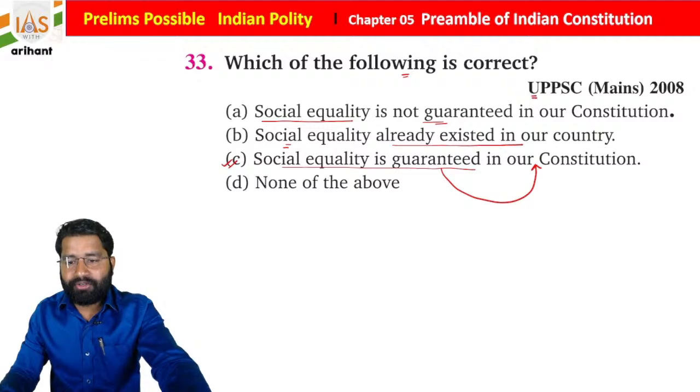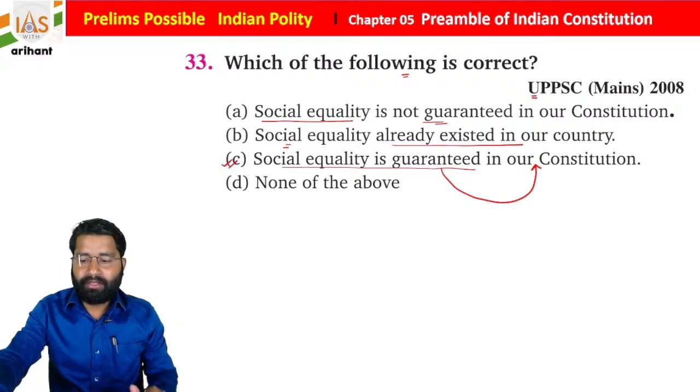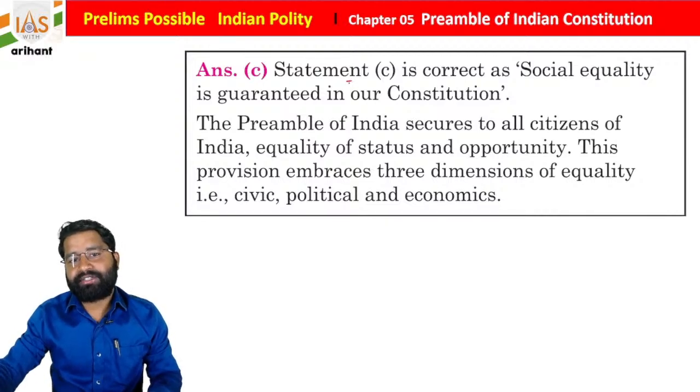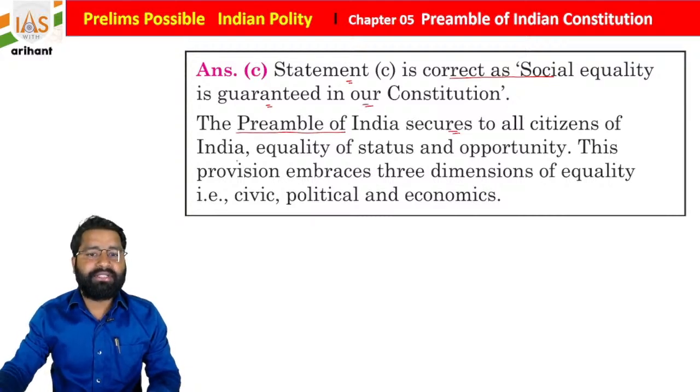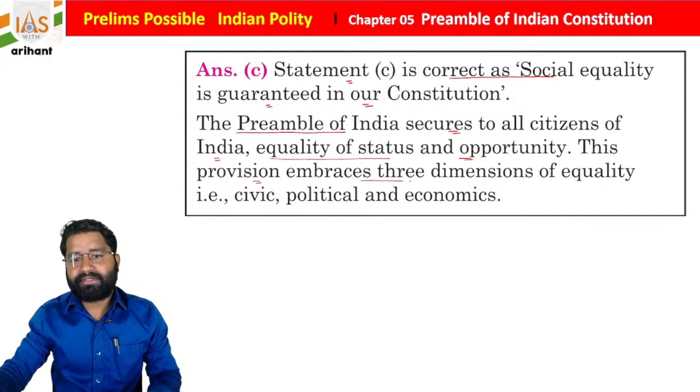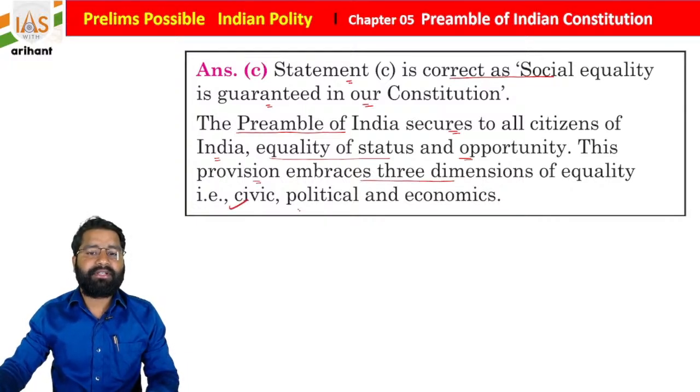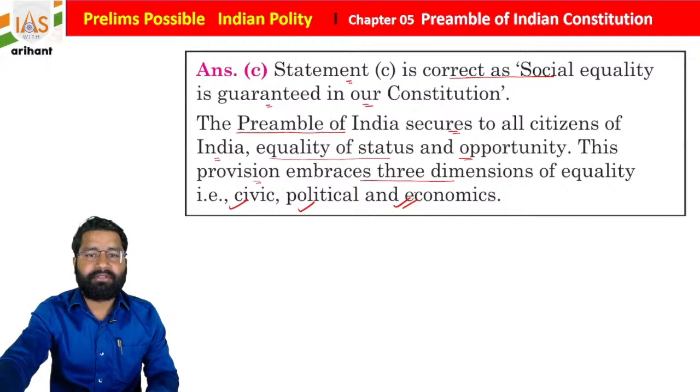Okay, I hope you all are getting it. If you feel any doubt, if you feel any difficulties, just tell me. Okay, so the explanation is here. Statement C is correct, as social equality is guaranteed in our Constitution. The Preamble of India secures to all citizens of India equality of status and opportunity. This provision embraces three dimensions of equality: civic, political and economic, students.